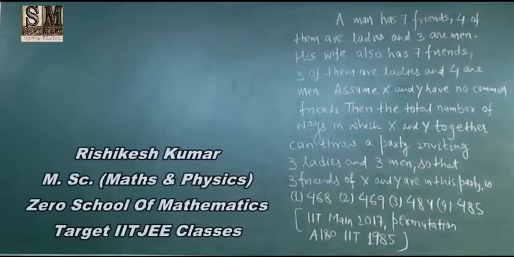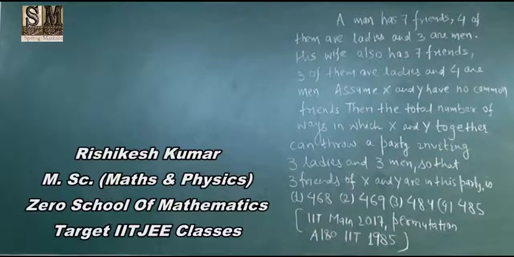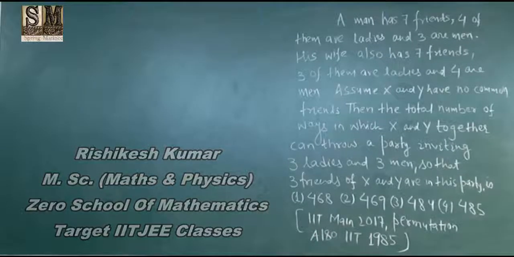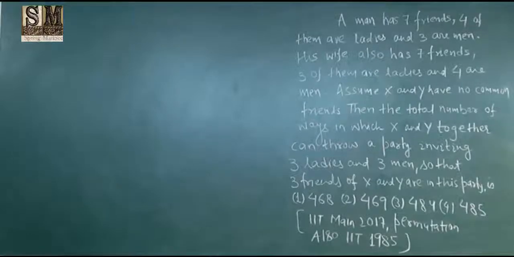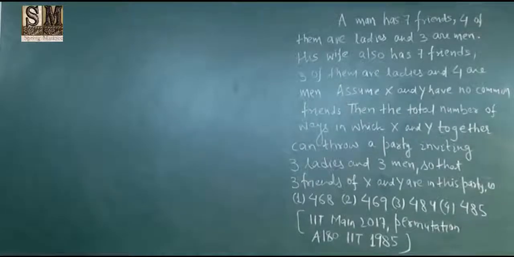A man has 7 friends. 4 of them are ladies and 3 are men. His wife also has 7 friends. 3 of them are ladies and 4 are men. Assume X and Y have no common friends.